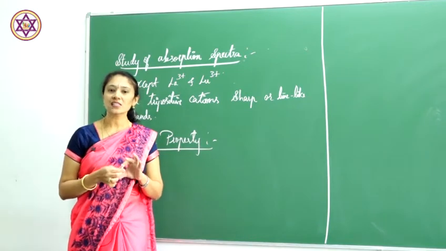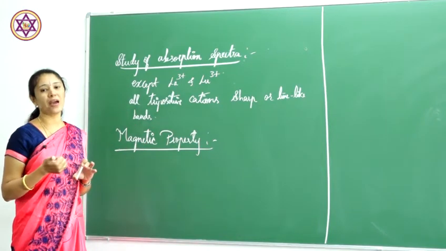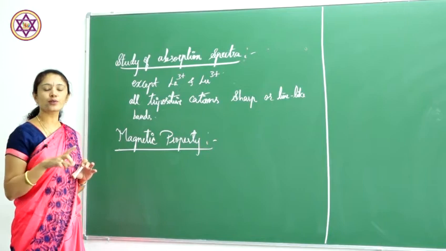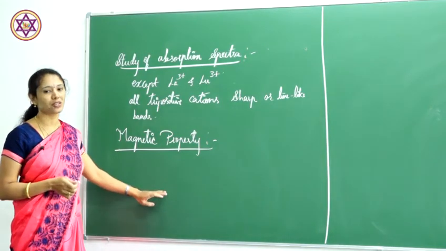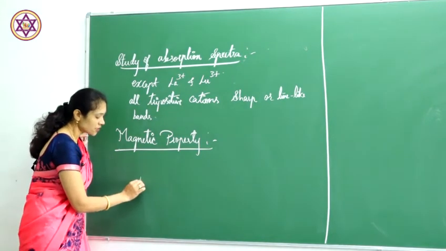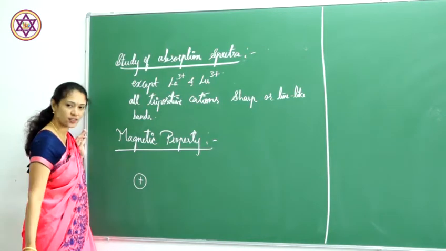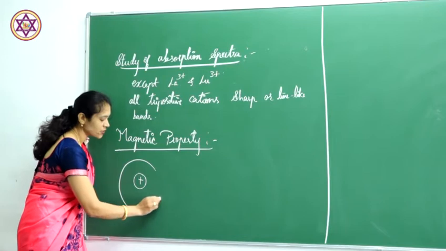Here, these lanthanides, including the spin magnetic moment, also include the orbital magnetic moment in the calculation of the magnetic moment of lanthanide elements. You all know that the nucleus is positively charged and the electrons are revolving around the nucleus.